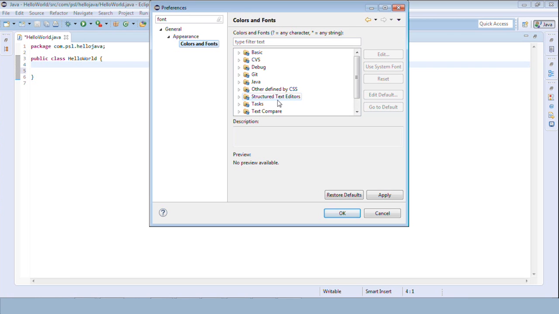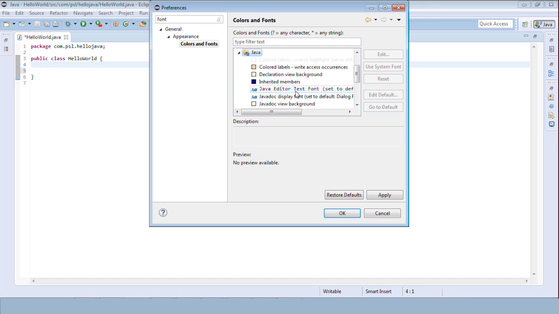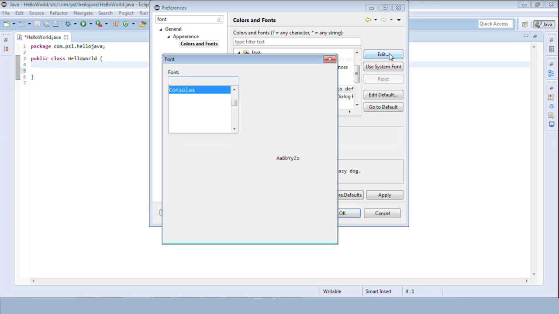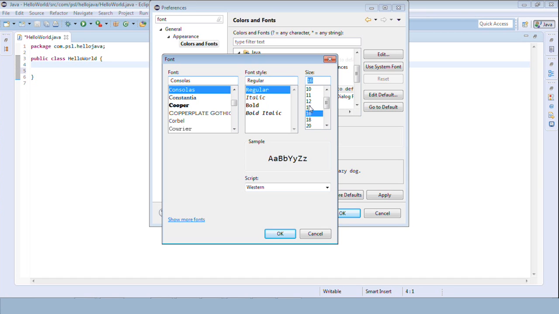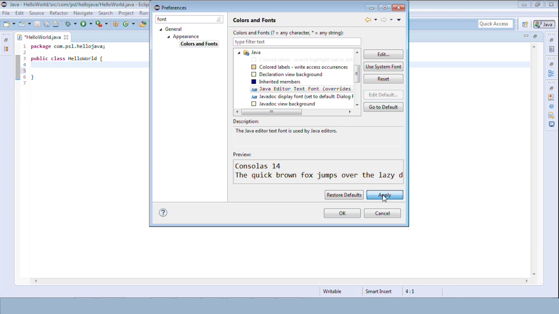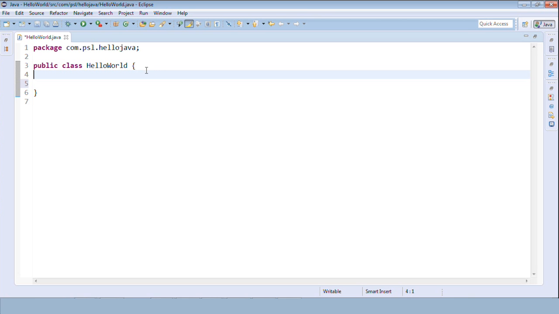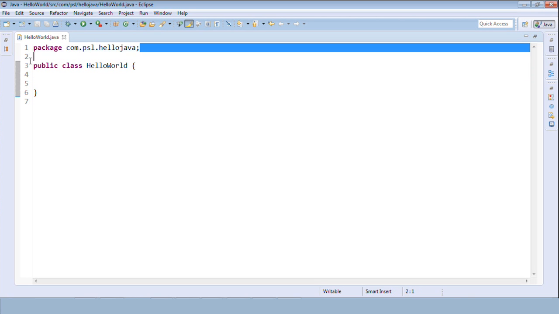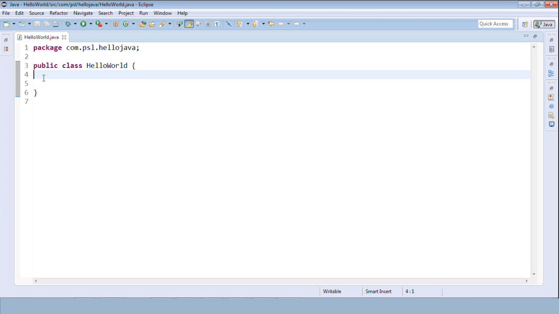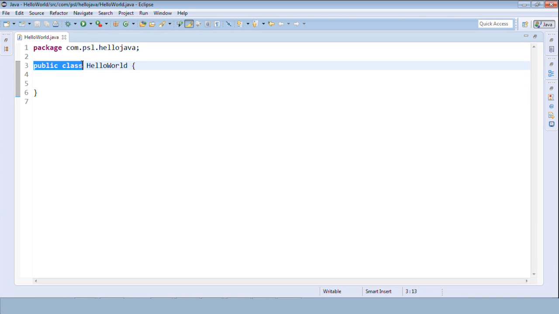I'll go to Preferences. 14 is enough, I think. Okay. If you see, some keywords and some parts of Java are already provided by Eclipse. The package is already given, the class is already given, and the keywords are written in red color. So this makes development in Eclipse very easy.